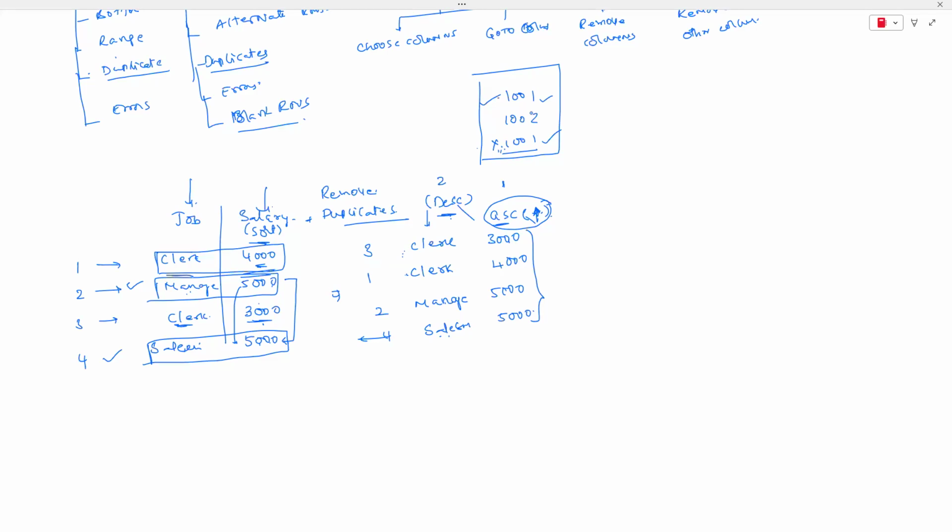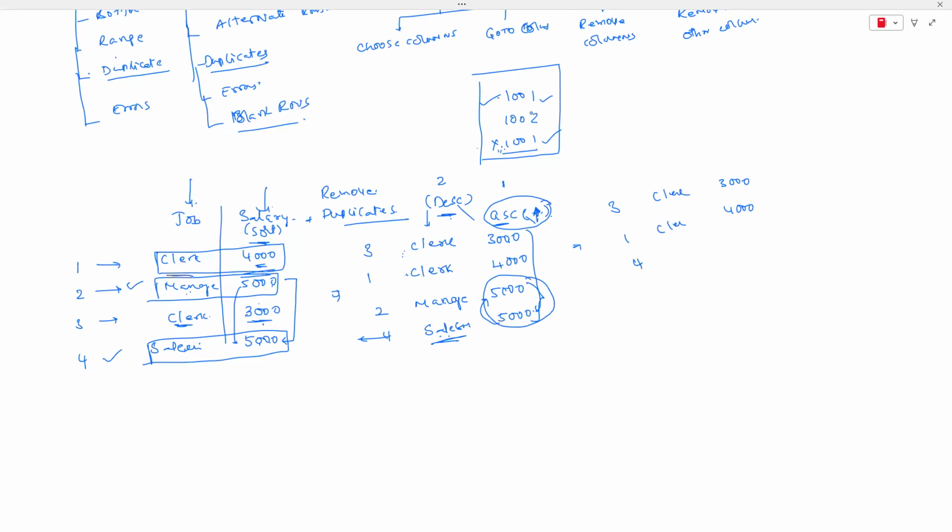There is no sorting going to take place. Now, for example, if I observe carefully, these two people have the same salary. So when I apply the second column, the same clerk with 3,000 will be the first record, and clerk with 4,000 is going to be the second record. But after that, these two records are going to be interchanged, guys. Why? Because salesman will come first and then manager, in descending order.